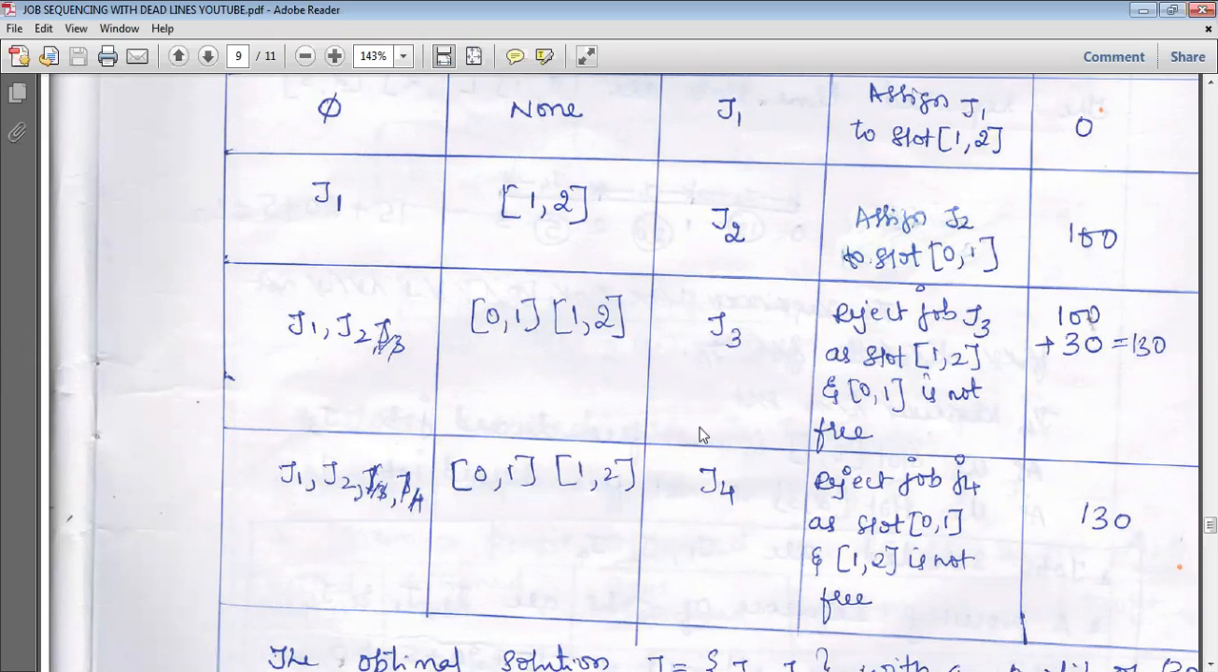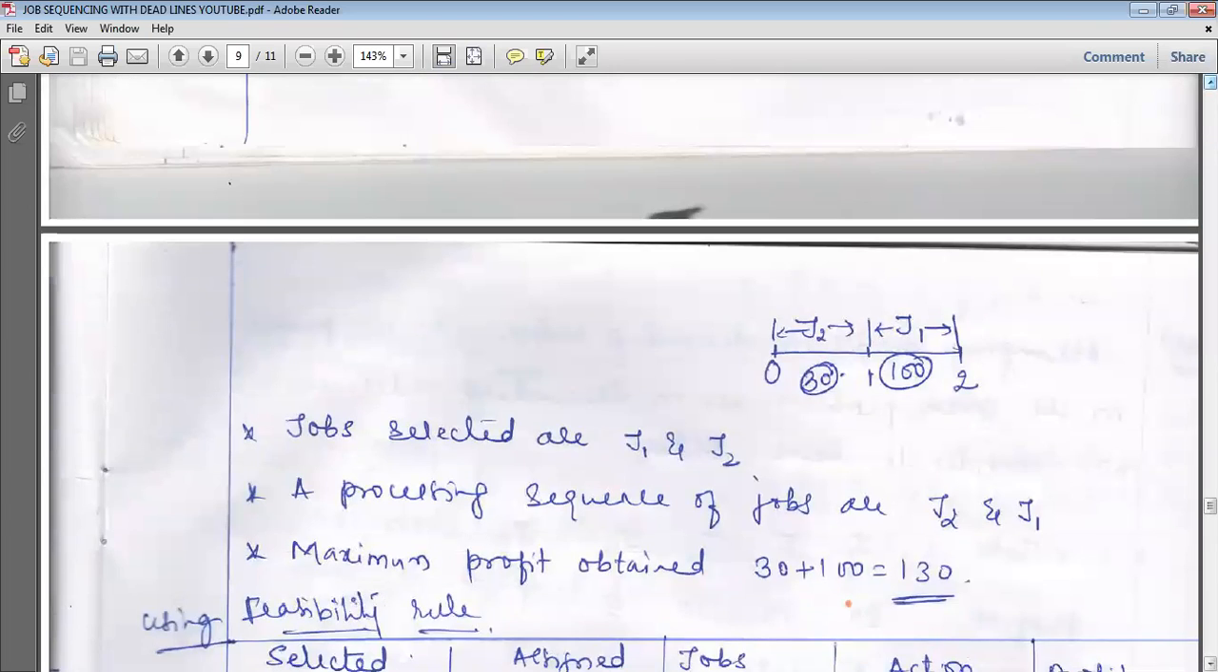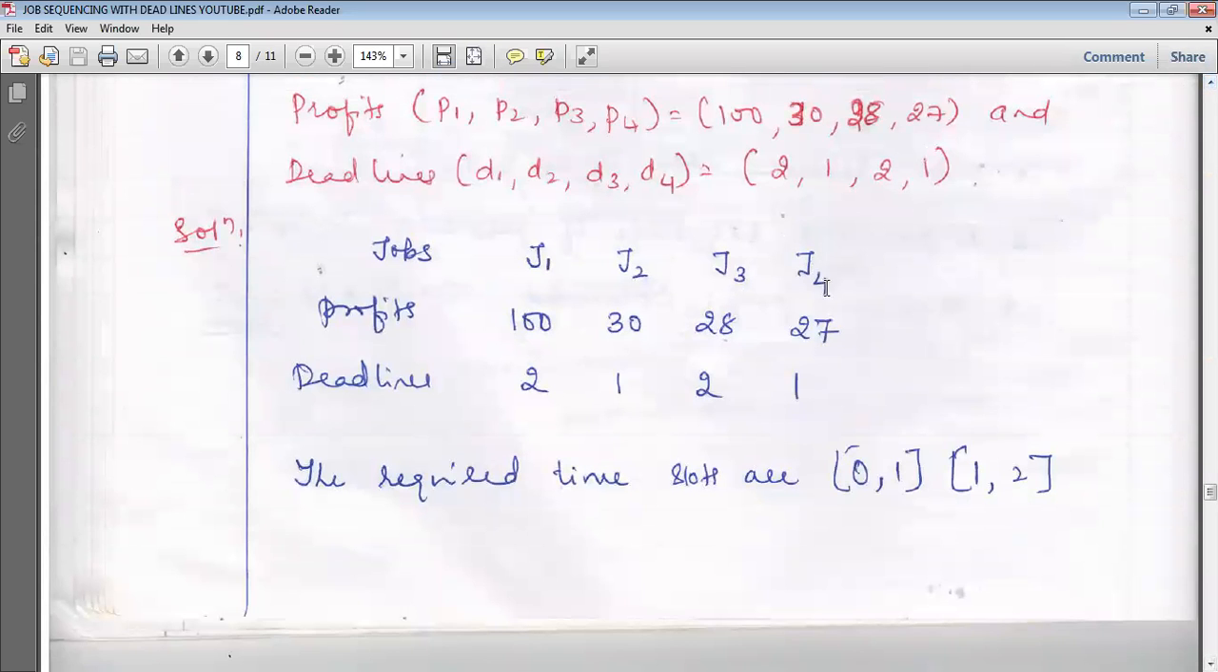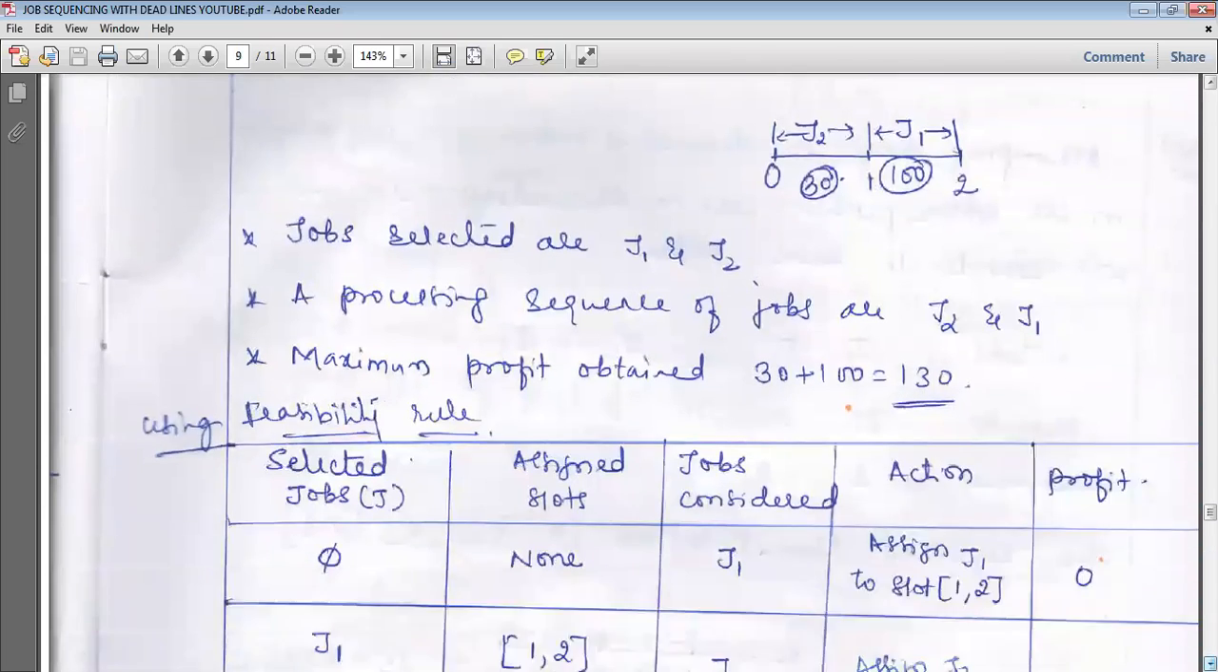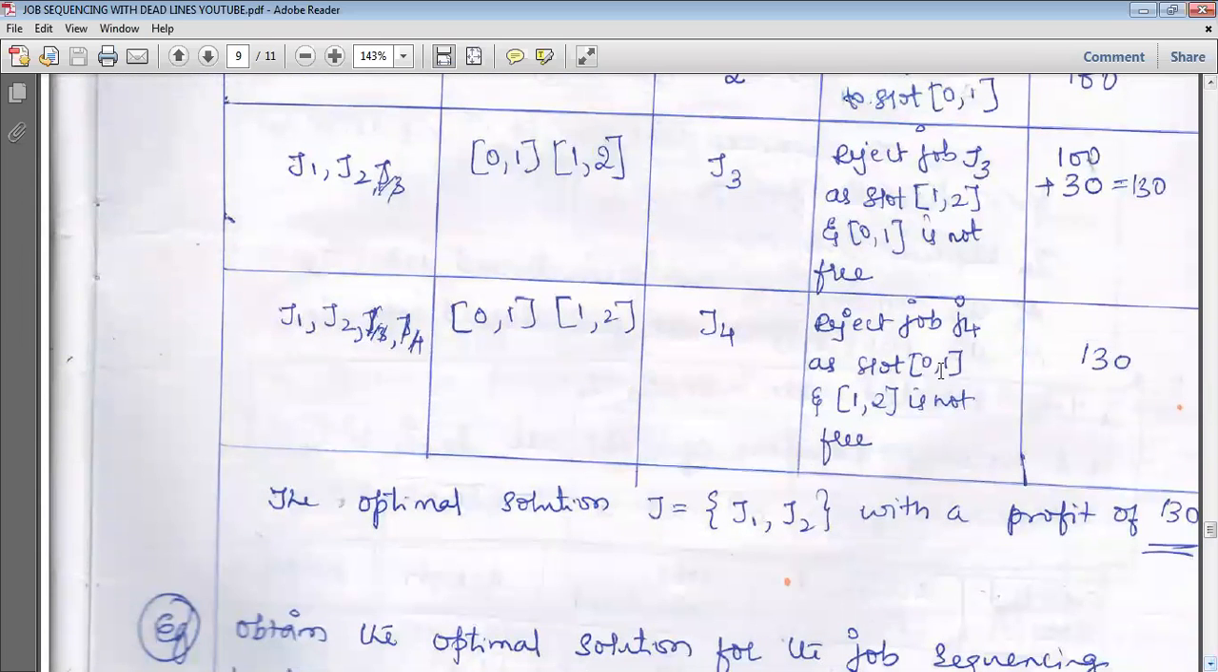Now we have to consider the next job, J4. When we consider job J4, the profit is 27 and the deadline is 1 hour. So we go and check. 1 means 0 to 1, and the 0 to 1 time slot is not free. So that job is also rejected. Reject job J4, as the slots 0 to 1 and 1 to 2 are not free. J3 and J4 are both rejected.